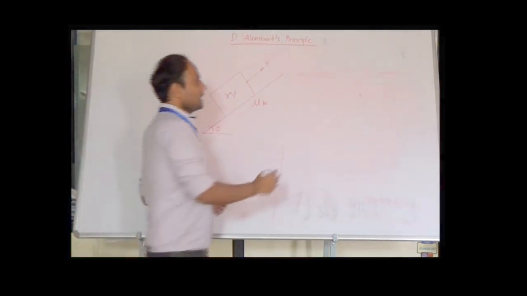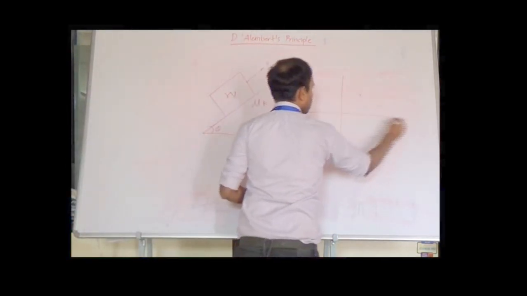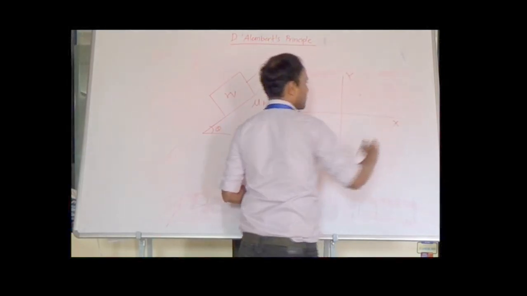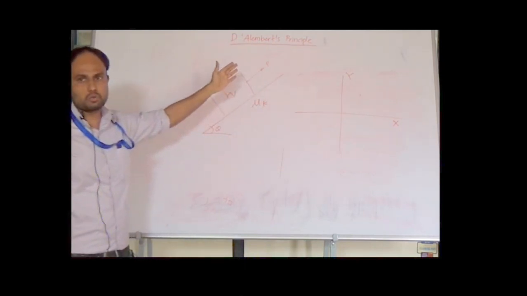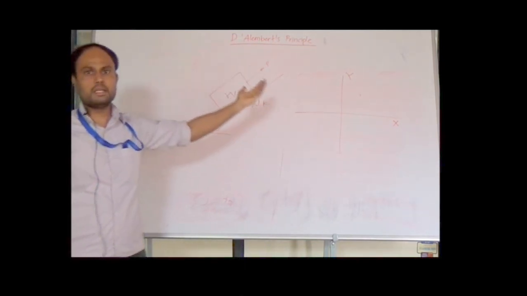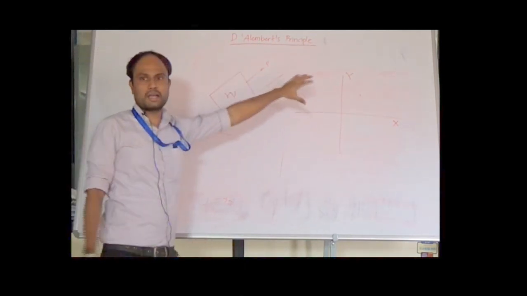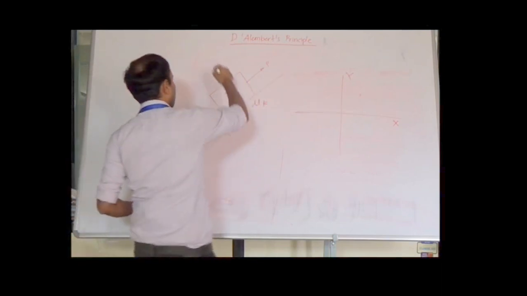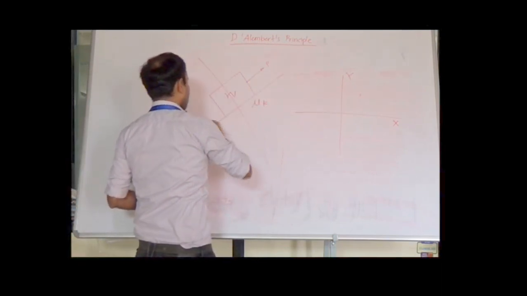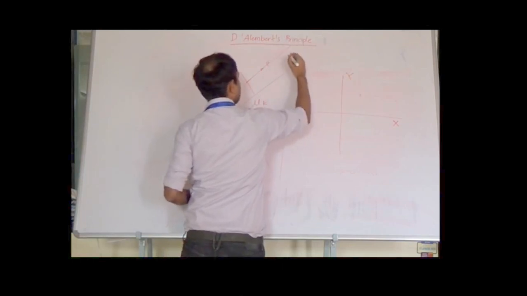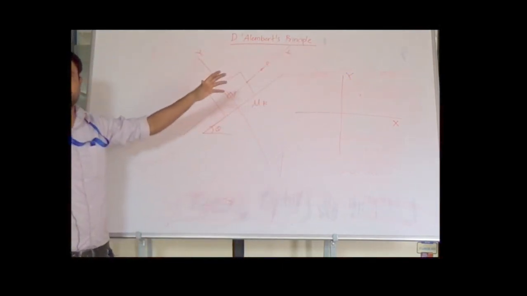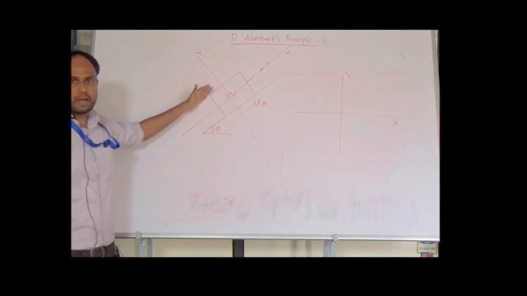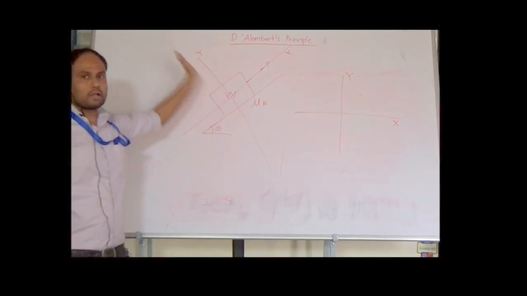If we consider this type of coordinate axis, which is a conventional coordinate axis, this is the y and this is the x axis. As per this coordinate axis, this will be an inclined, two-dimensional motion. But for convenience, we shift the coordinate axis such that one axis is perpendicular to the plane and one axis is parallel to the plane. So this becomes your x axis and this becomes your y axis. The x axis is parallel to the plane and the y axis is perpendicular to the plane.